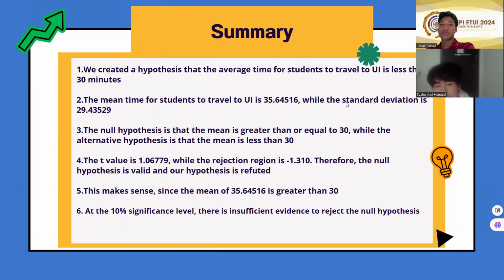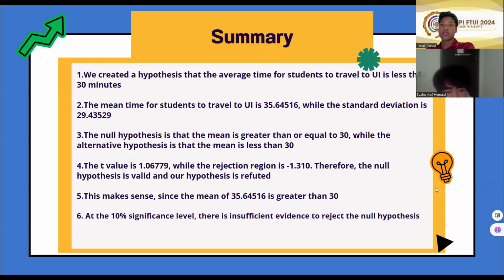Based on the research data, we can conclude several things. One, we created a hypothesis that the average time for students to travel to UI is less than 30 minutes. Two, the mean time for students to travel to UI is 35.64516, while the standard deviation is 29.43529. Three, the null hypothesis is that the mean is greater than or equal to 30, while the alternative hypothesis is that the mean is less than 30. Four, the t-value is 1.06779, while the rejection region is minus 1.310. Therefore, the null hypothesis is valid and our hypothesis is refuted.